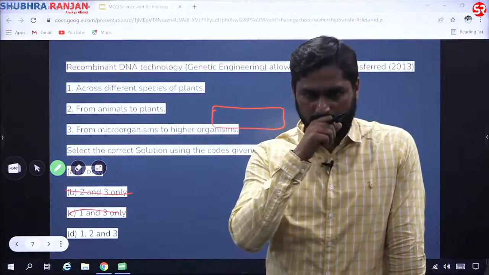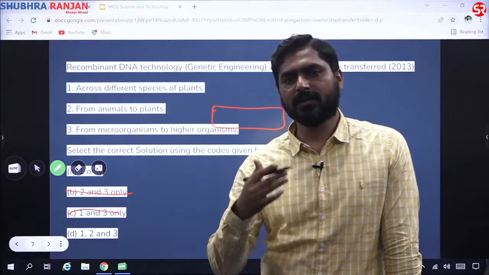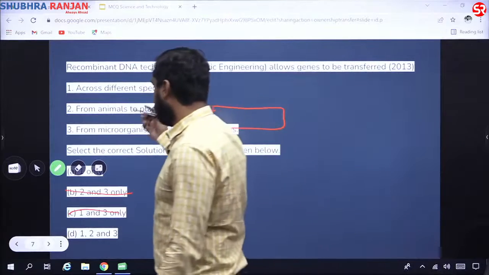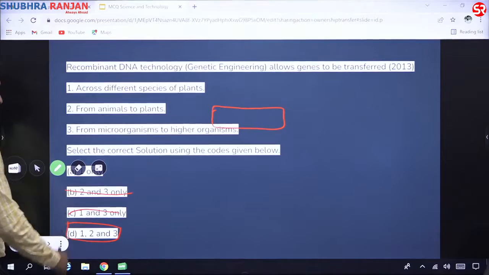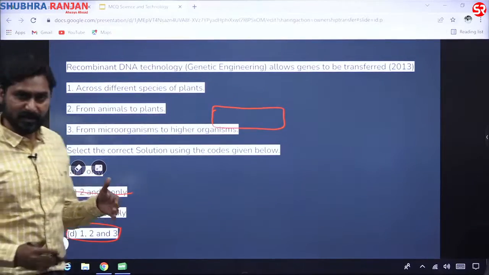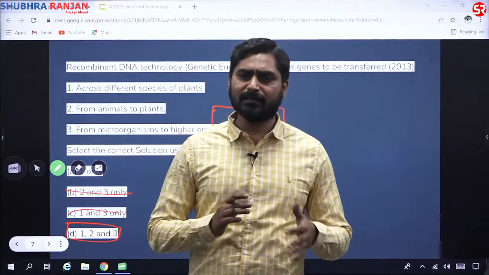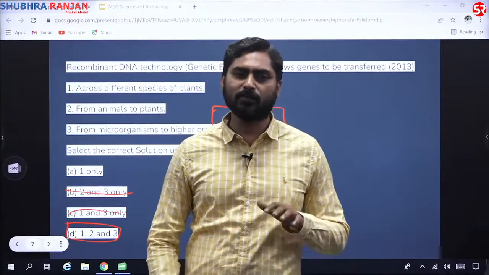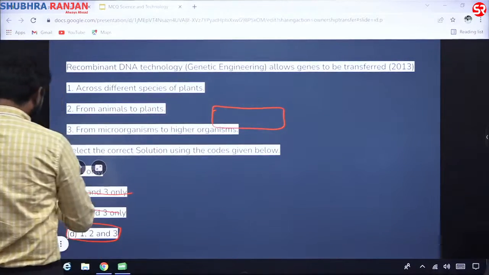Bacteria might be referred to as lower organisms and humans as a higher organism. So we can do that. So what is the answer in this case? The answer is all of these are correct statements. This is one of the basic understandings of biotechnology based on which a question was framed, and this is a trend. Whenever a question on biotechnology comes, only a basic understanding is required and not much more. So moving on to the next question.